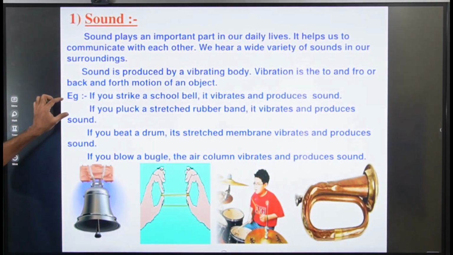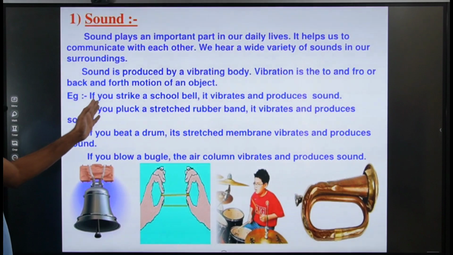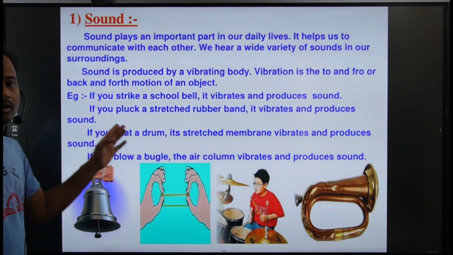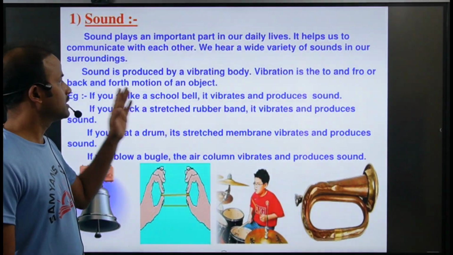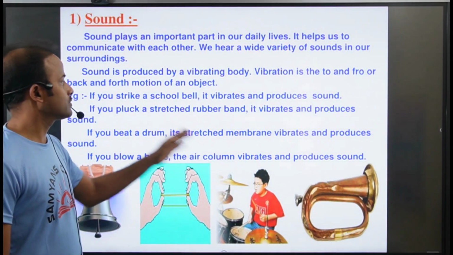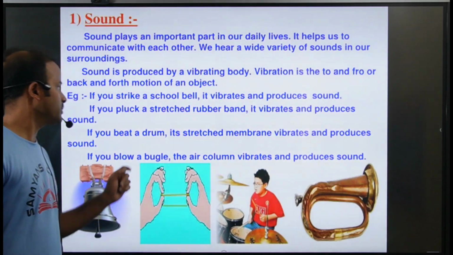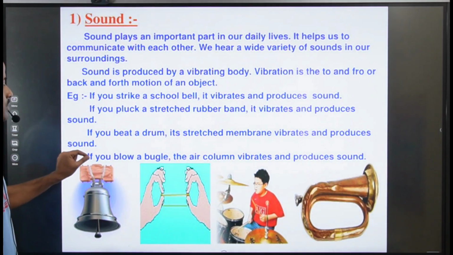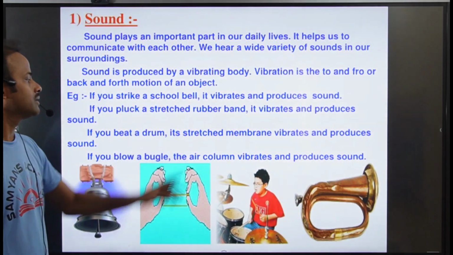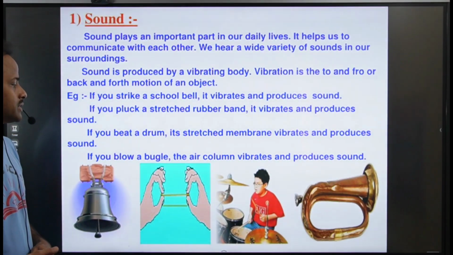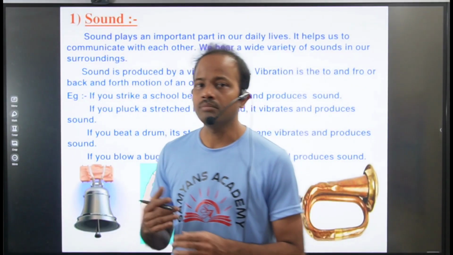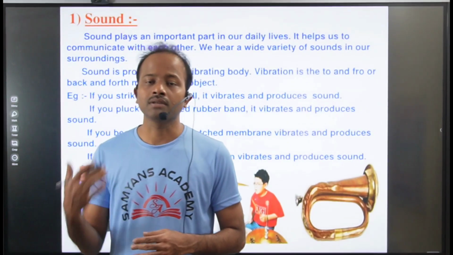Now you see here we have some instruments, right? If you strike a school bell, it vibrates and produces sound. If you pluck a stretched rubber band, in this way also we can produce sound. If you beat a drum, its stretched membrane vibrates and produces sound. If you blow a bugle, the air column vibrates and produces sound. From all these examples we observe that when an object vibrates, it creates some sound.